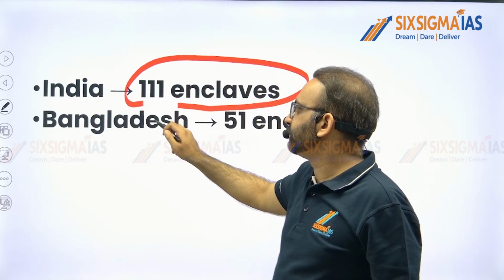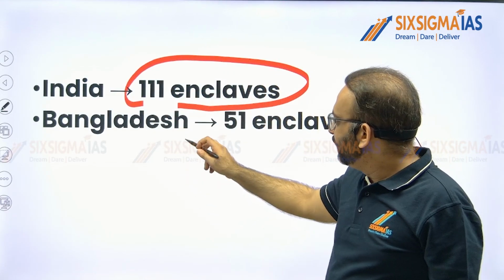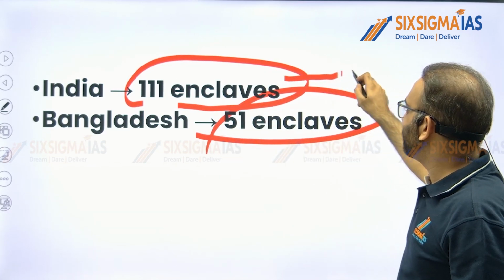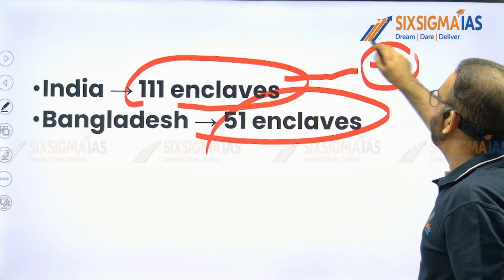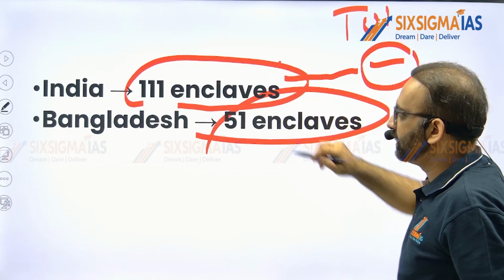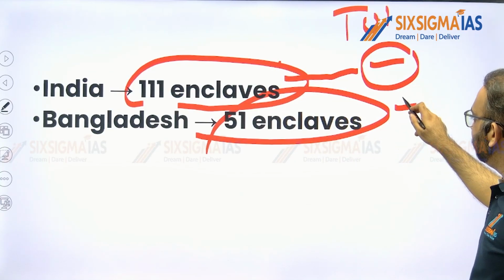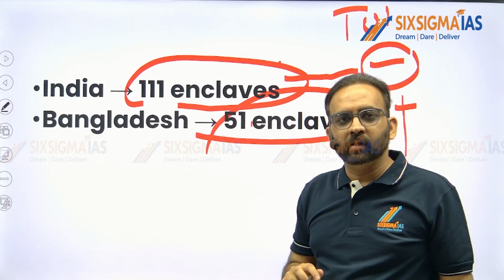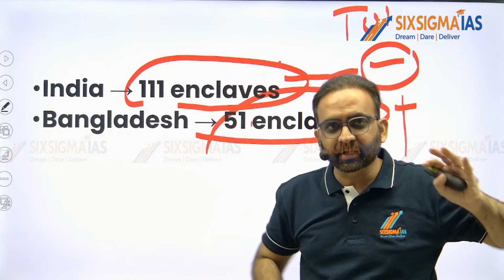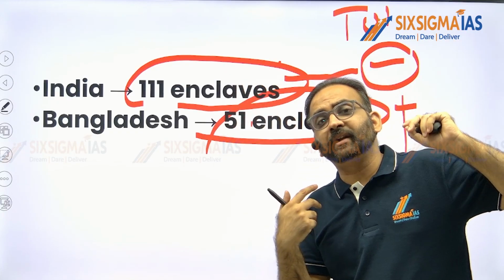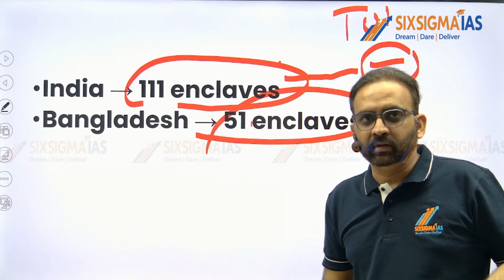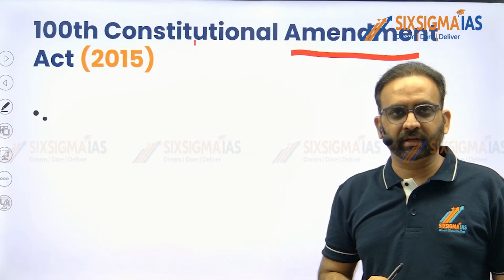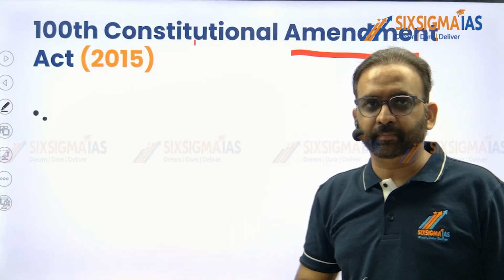Recently, the Modi government passed the 100th Constitutional Amendment Act in Parliament in 2015, by which India transferred 111 enclaves to Bangladesh. And Bangladesh transferred 51 enclaves to India. So here India's territory decreased. The territory of India decreased by 111 enclaves, and the territory of India increased by 51 enclaves. So the territory of India is decreasing. So thereby it will be done under Article 1. That's why we require a Constitutional Amendment Act, the 100th Constitutional Amendment Act, thereby requiring a 2/3 majority in Parliament.